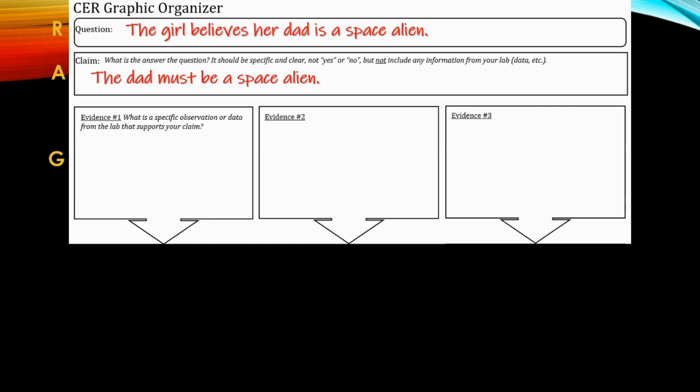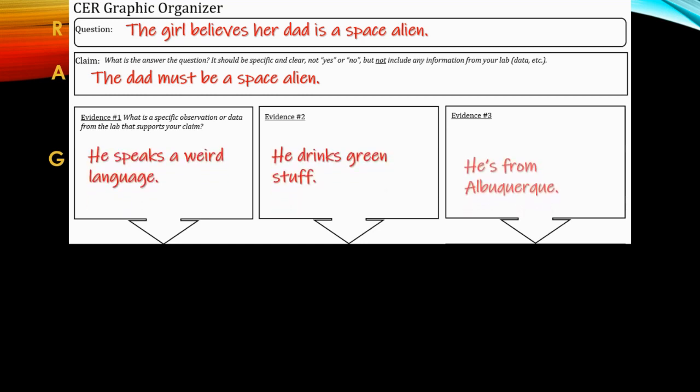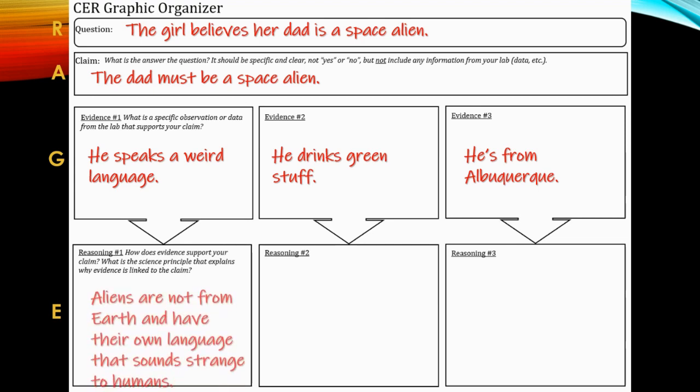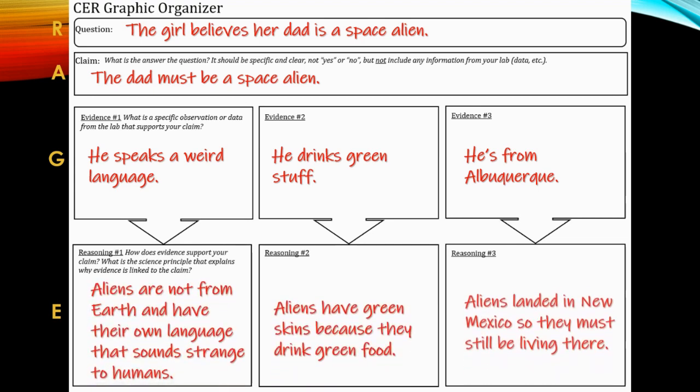Now also keep in mind, when you are writing your Regis summary for a lab, you will need to cite your graph and data here. I put in that he speaks a weird language, he drinks the green stuff, and he's from Albuquerque. The E in Regis is to explain your evidence. This is the reasoning that we gave for each piece. Go back to your chart and see which reasons you had for each piece of evidence.